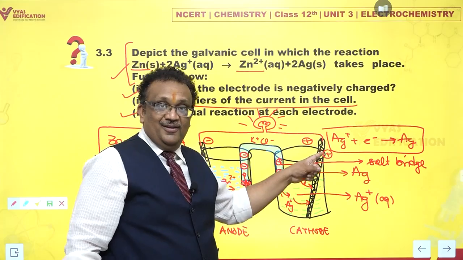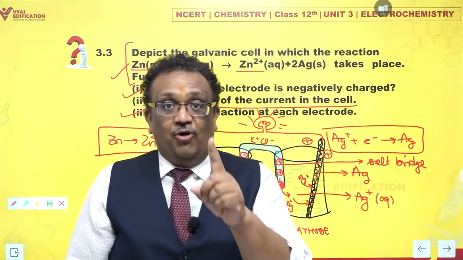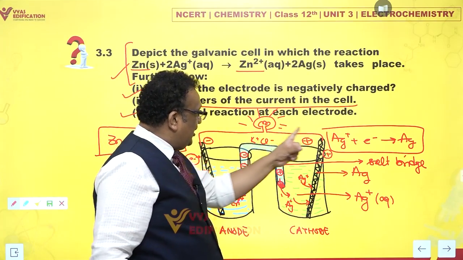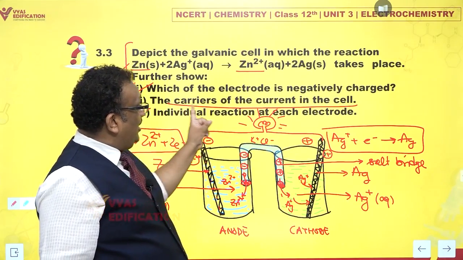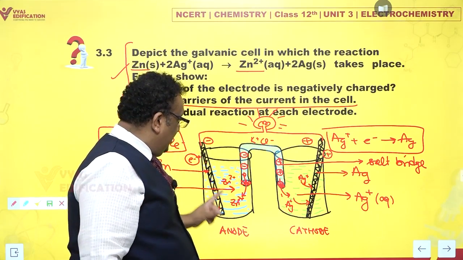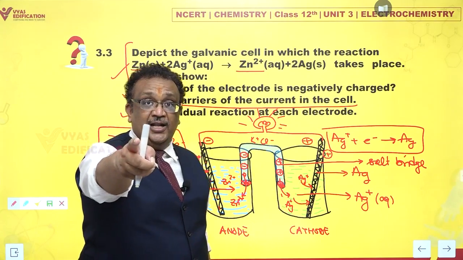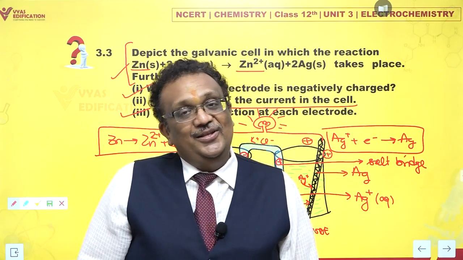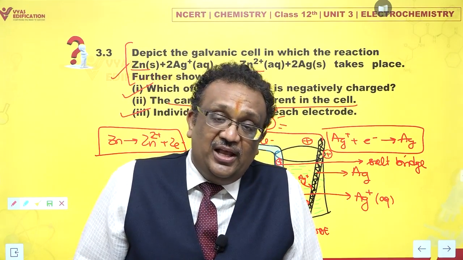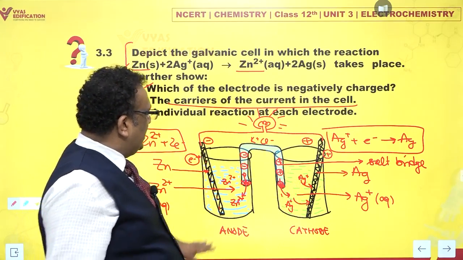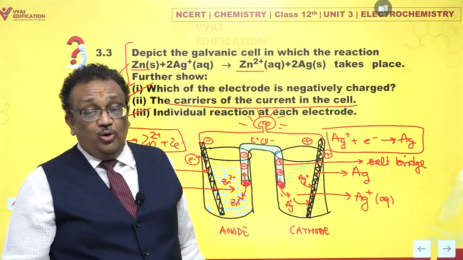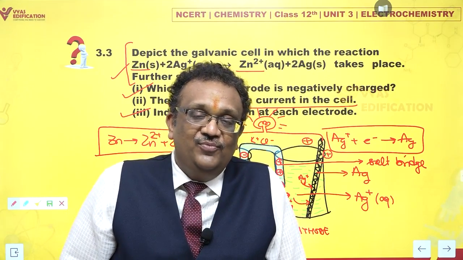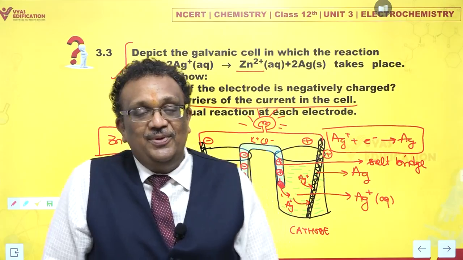In wire, the current carriers are electrons. Be very clear, the answer is in two sentences. In the external wire, the current carriers are electrons, but in the aqueous solutions and in the salt bridge, the current carriers are cations and anions. Both cations as well as anions. Which cations? All the cations can carry current, and all the anions also can carry current, depending on which one is being used at what point of time. That's it. This is the way it happens.